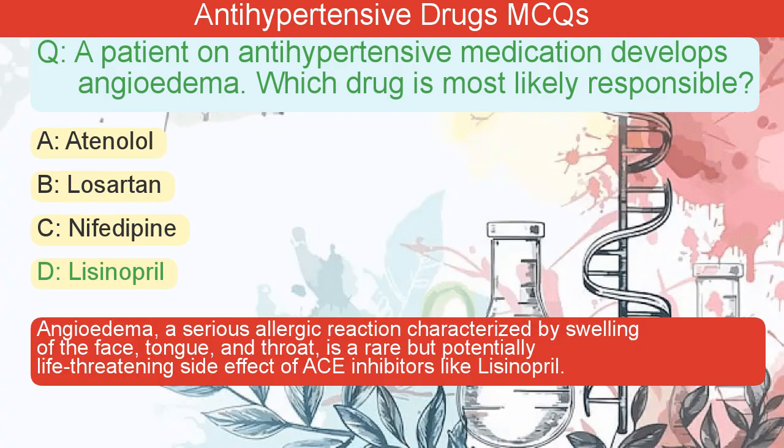The correct answer is D. Angioedema, a serious allergic reaction characterized by swelling of the face, tongue, and throat, is a rare but potentially life-threatening side effect of ACE inhibitors like lisinopril.